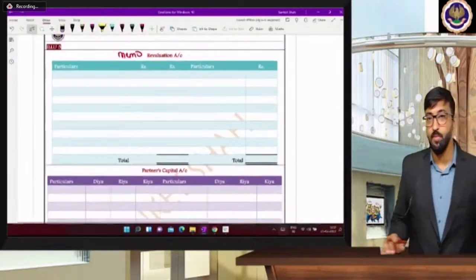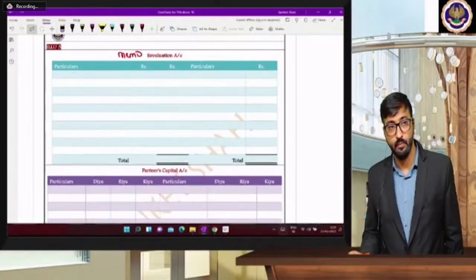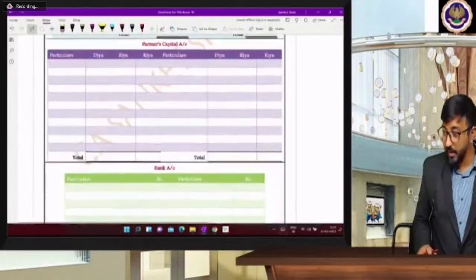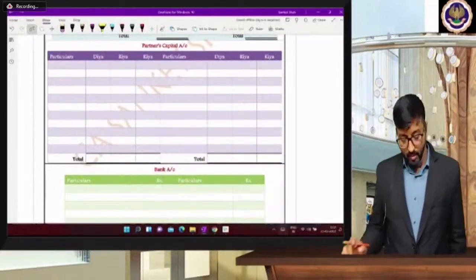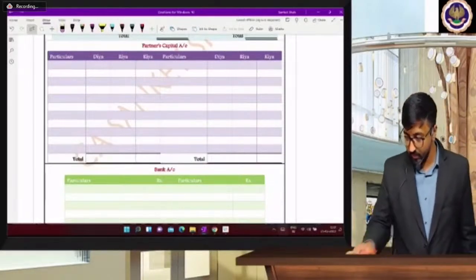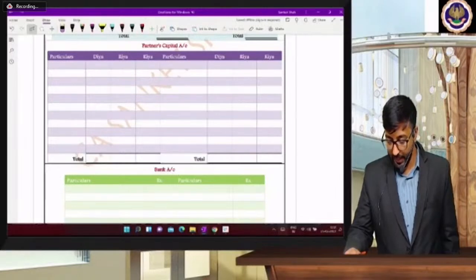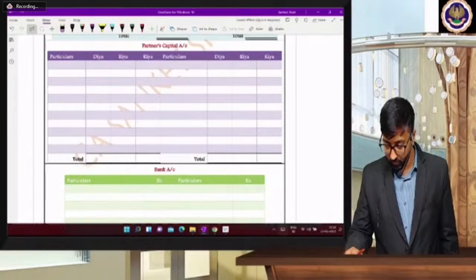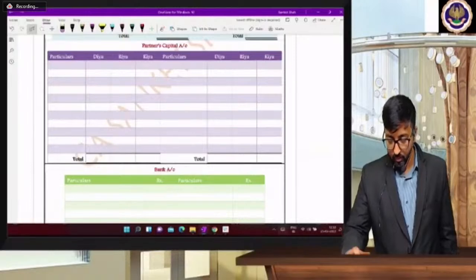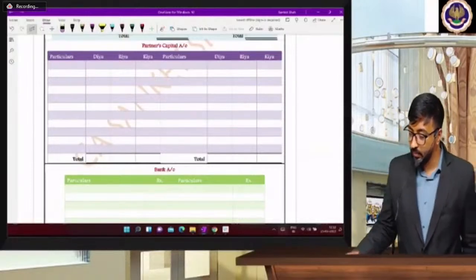Particulars rupees, rupees, particulars rupees, rupees. Partners' capital account, beta. Partners' capital account. Particulars Diya, Riya, Kia. Why is the memorandum revaluation account opened?